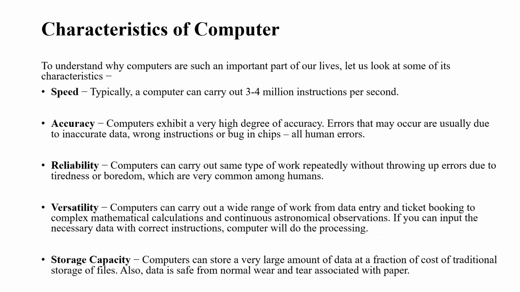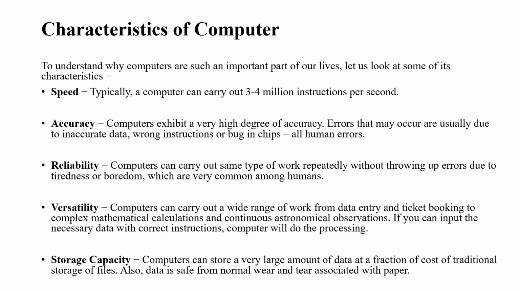Okay, next, what are the characteristics of a computer? We have speed, accuracy, reliability, versatility, and storage capacity. Speed we can take as 3 to 4 million, but now it's going to trillions. And accuracy: we get a high degree of accuracy. Even when errors occur, they are usually due to inaccurate data or instructions which we have given.